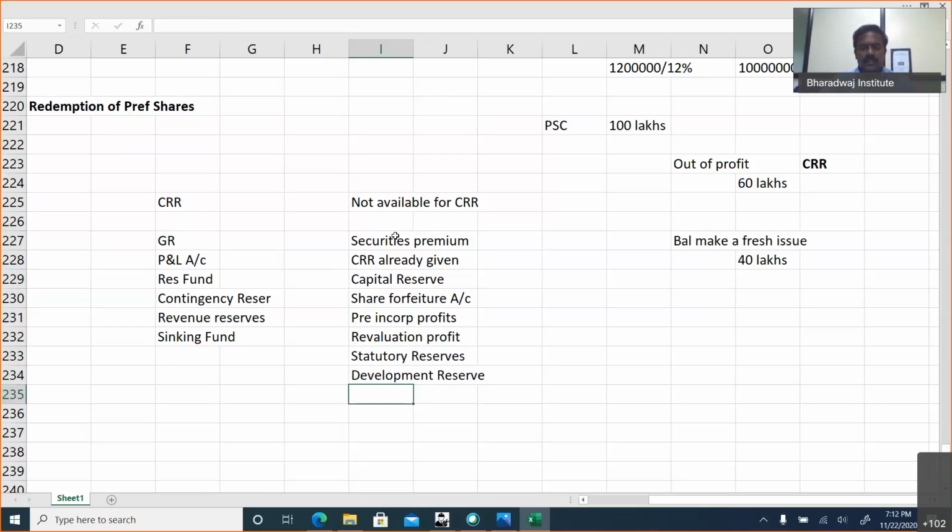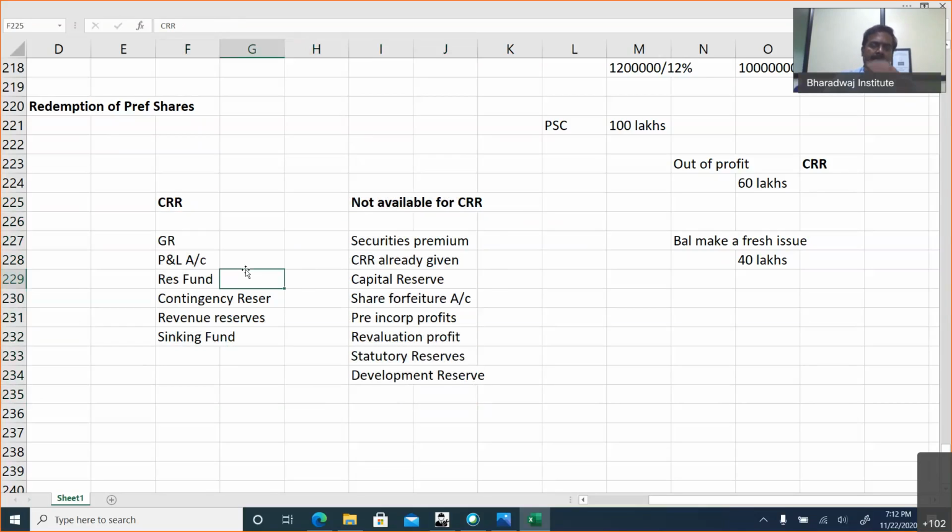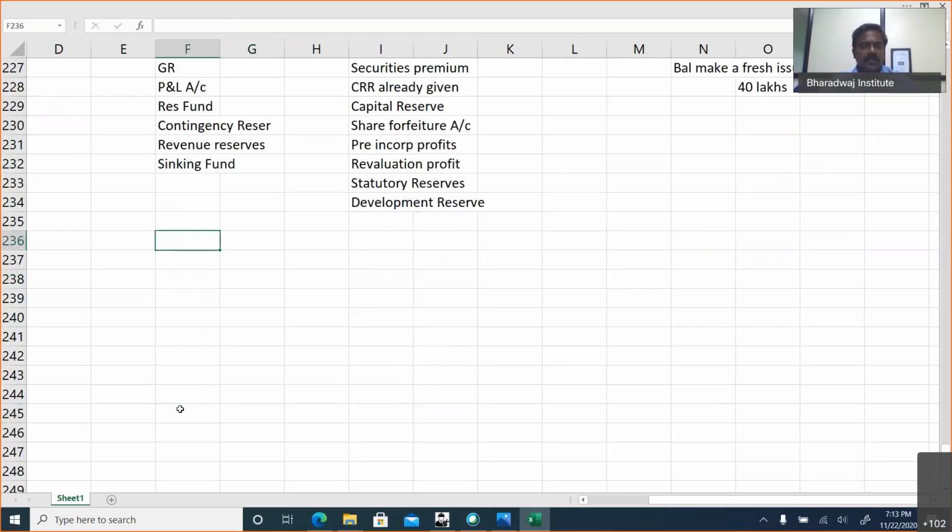Development reserve. These reserves are not available for CRR. These reserves are not available for CRR. These reserves are available for CRR. Okay. Now let me give a problem, or let us go to the problem. The question they can ask you, okay, let me go with example 1, then let us go to the problem.